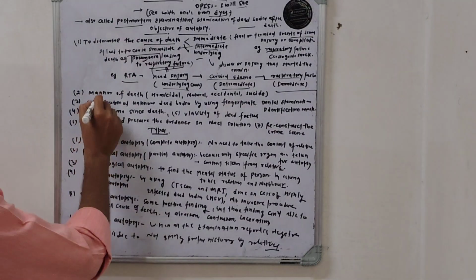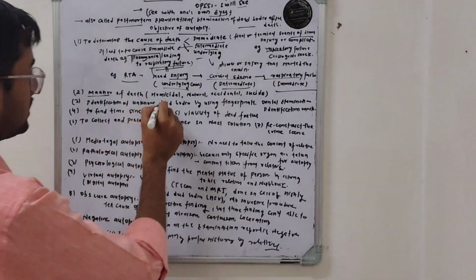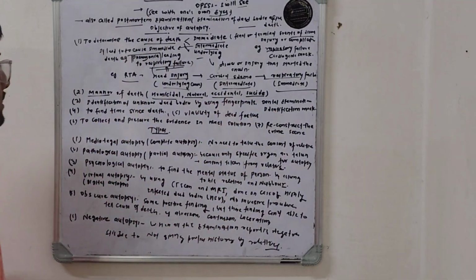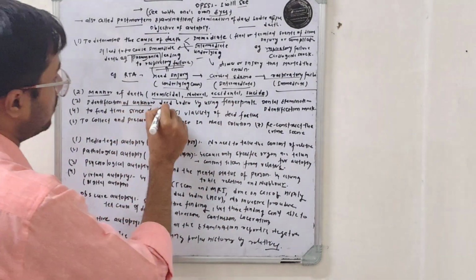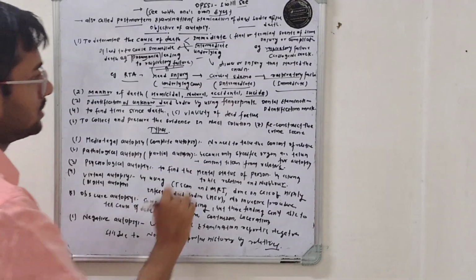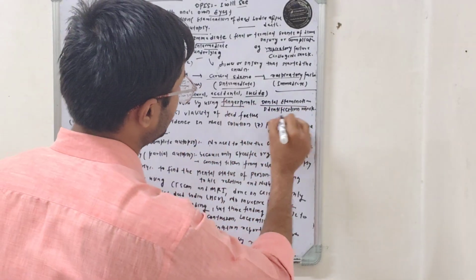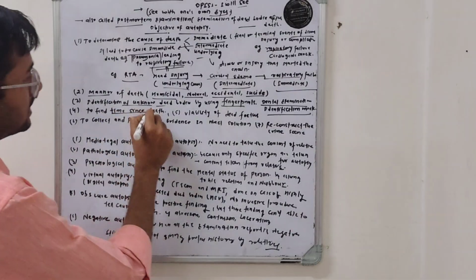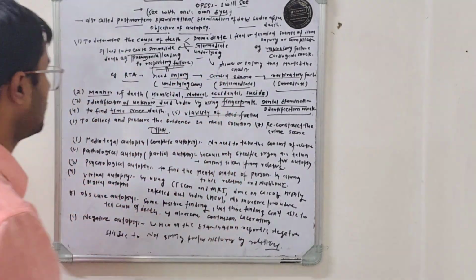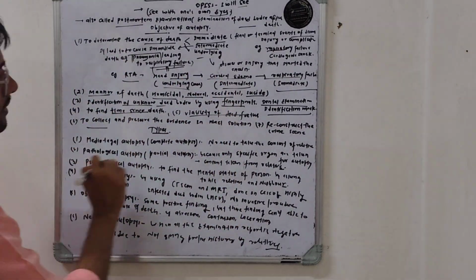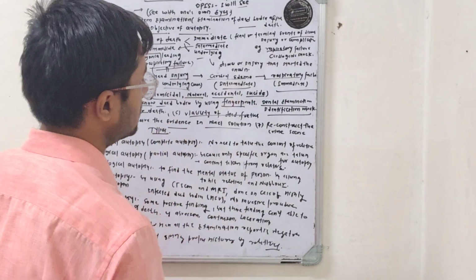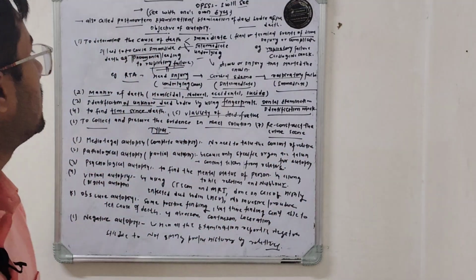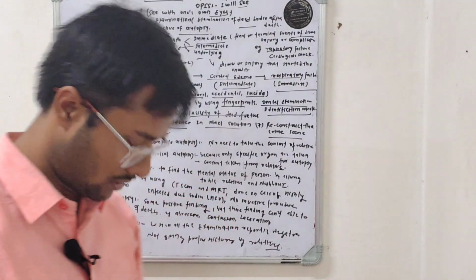The second objective is to identify the manner of death. It may be homicidal, natural, accidental or suicidal. The third is to identify unknown dead bodies by using fingerprints, dental examination and identification marks. Others are to find the time since death, the viability of a dead fetus, to collect and preserve evidence, and the reconstruction of the crime scene. So this is all about the objectives of autopsy.